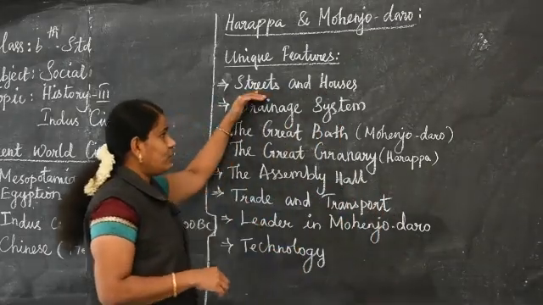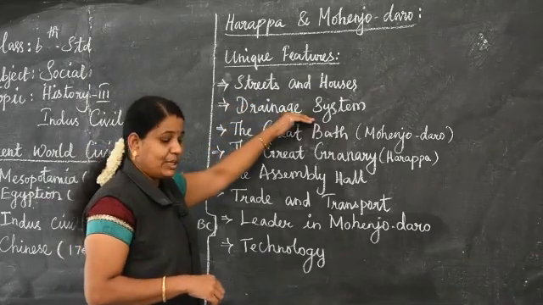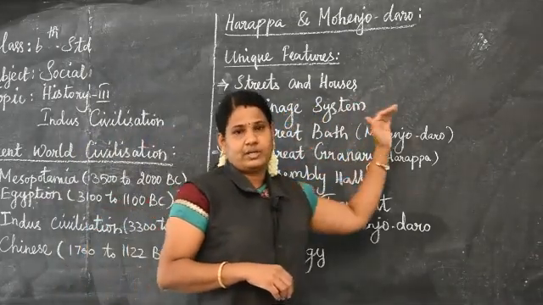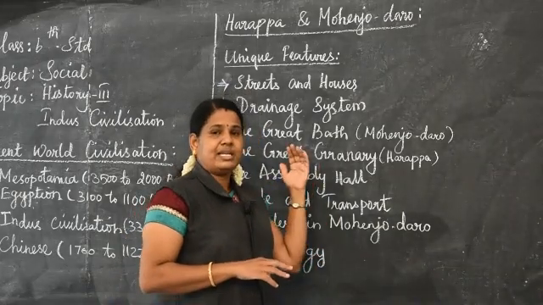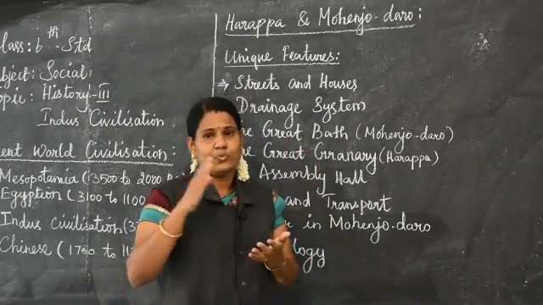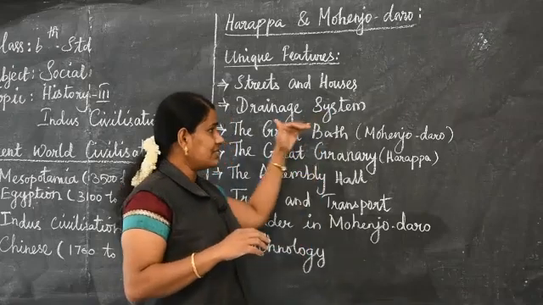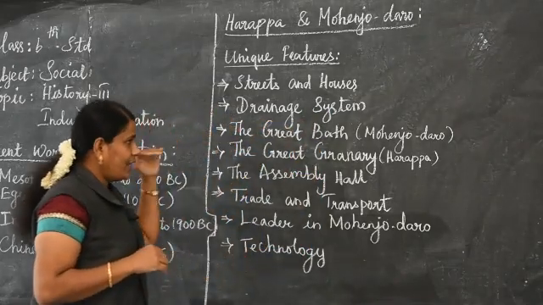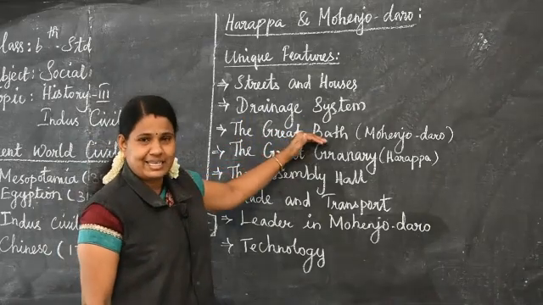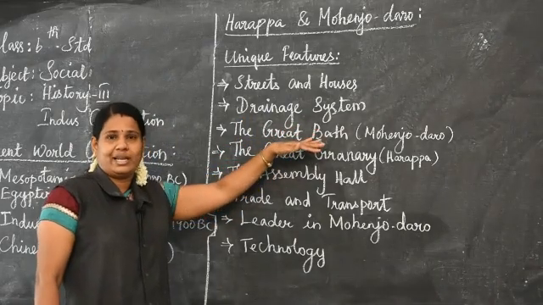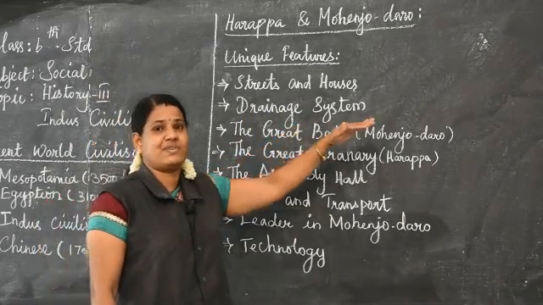So what is the second unique feature? The drainage system. It was covered by slabs or bricks, and each drain had a gentle slope. Then next, we are going to see the great bath. Already I said the great bath is what we now call a swimming pool.